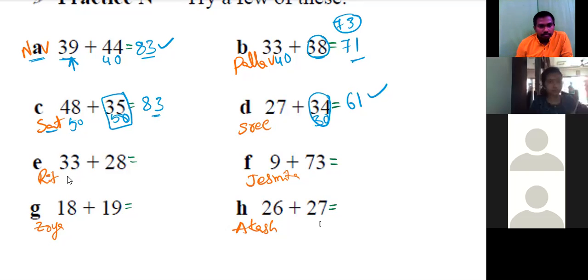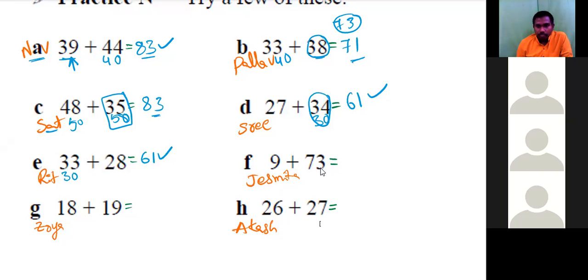Ritvik. Sir, 28 is closest to 30. So 28 plus 2 would be 30. 33 plus 30 would be 63. Because we added 2 to 28 to make 30, we can subtract: 63 minus 2, which would be 61. Correct. Then Jasmita. 9 plus 73. 9 is closest to 10. So 10 plus 73 equals 83. 83 minus 1, 82. 82, very good, correct.